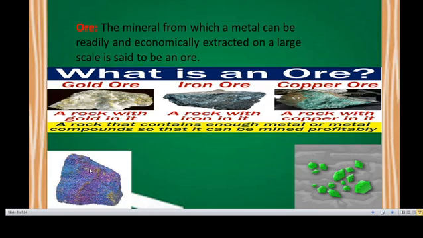These are some examples of ores. Not only the particular element is present; some other materials or elements are also present in the form of oxide or sulfide, and these are to be removed. This is called ore. The mineral from which a metal can be readily and economically extracted on a large scale is said to be an ore.